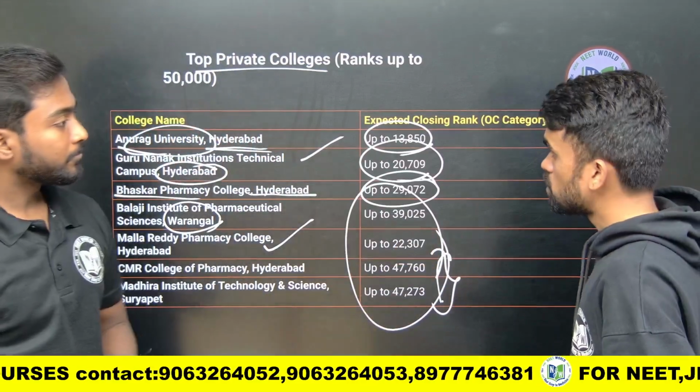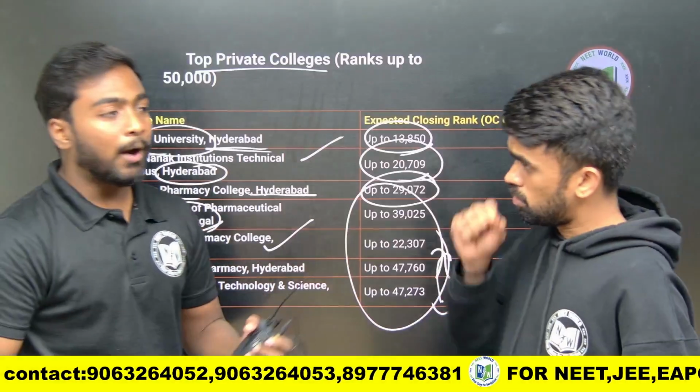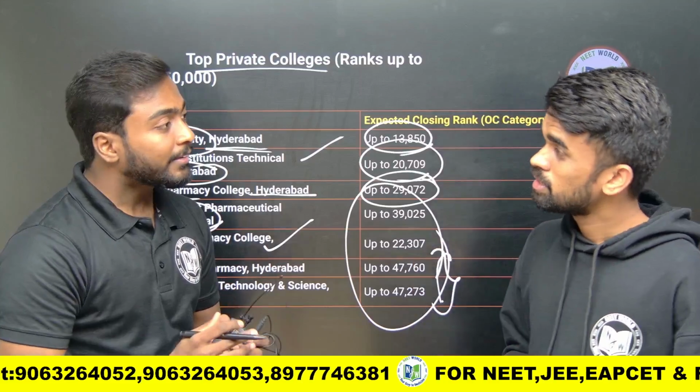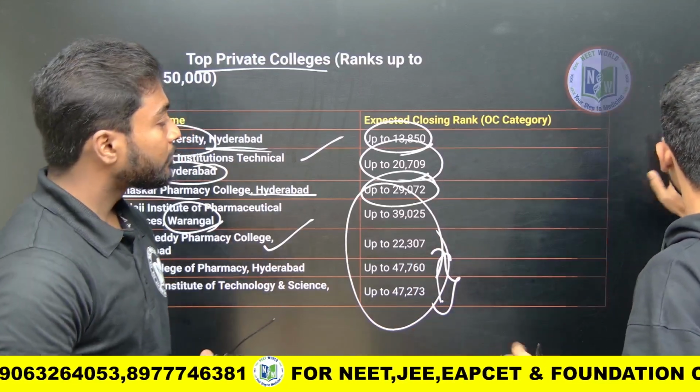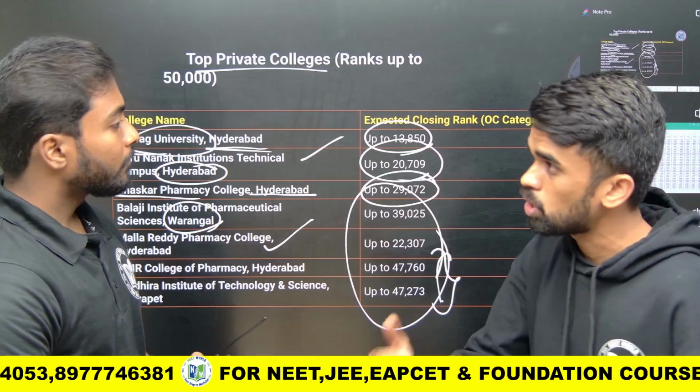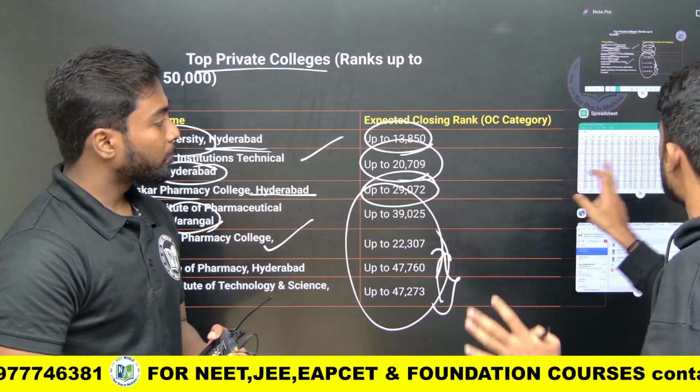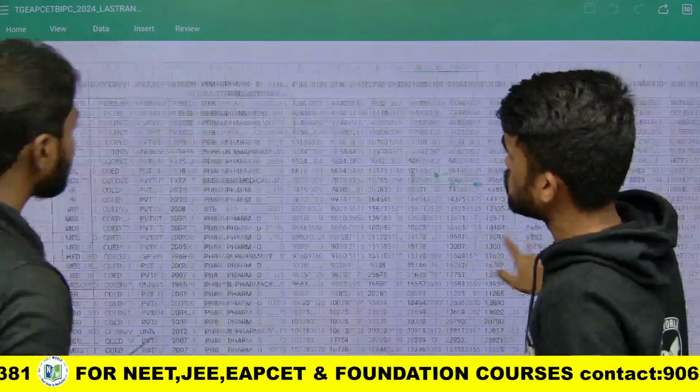Sir, could you please help how a student can correlate the ranks versus colleges? So let us go into that Excel sheet, so that you will get more clarity on how they can correlate their rank with the previous data. So here, this is the data.